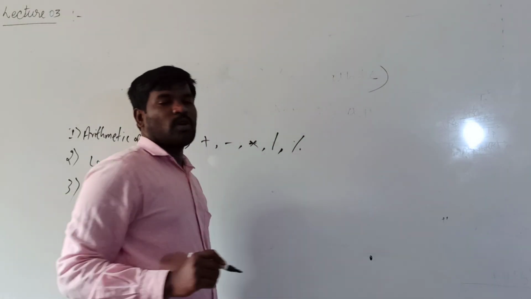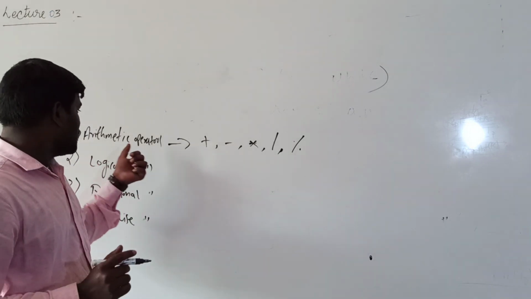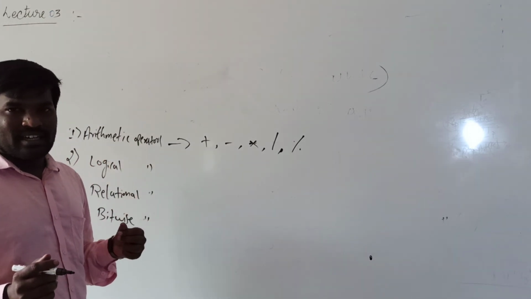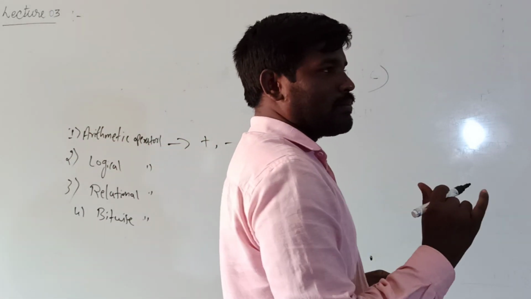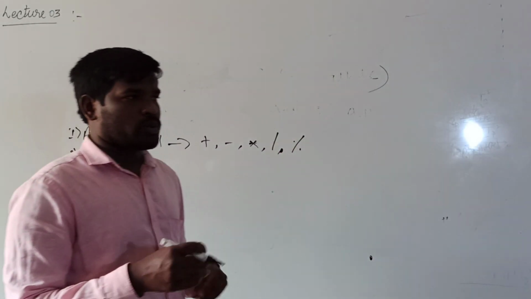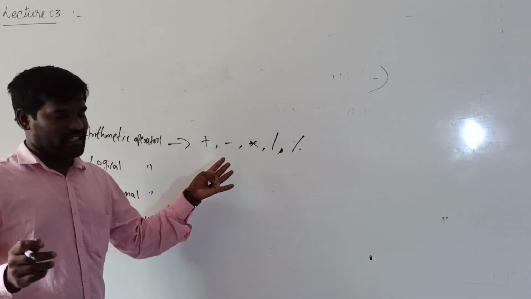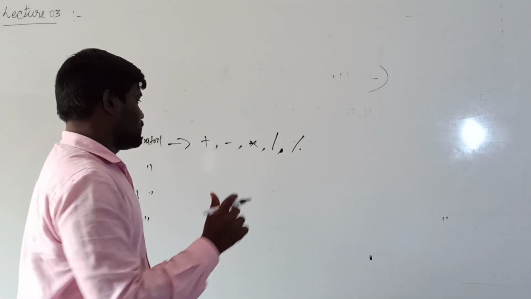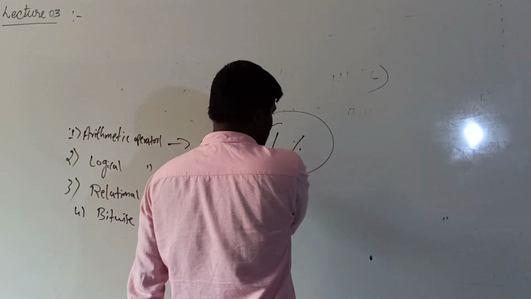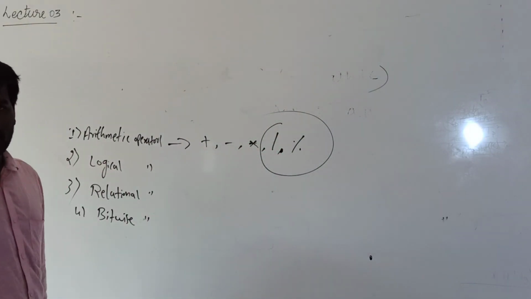So this is for modulus. Here arithmetic operators are nothing but addition, subtraction, multiplication, division and modulus. We know how to add the numbers, how to subtract and how to multiply. But these two are very, very important for the program purpose.